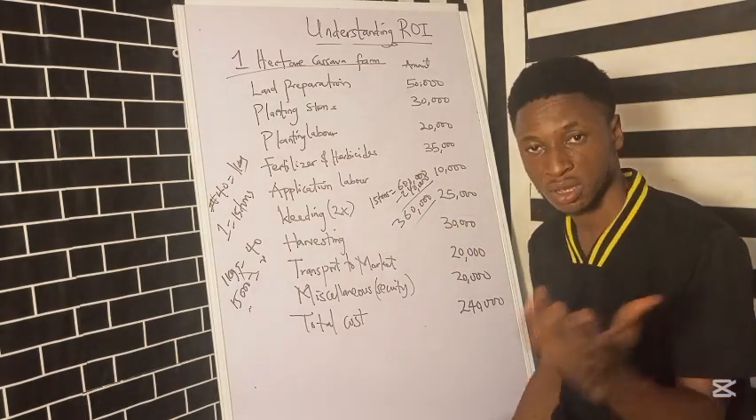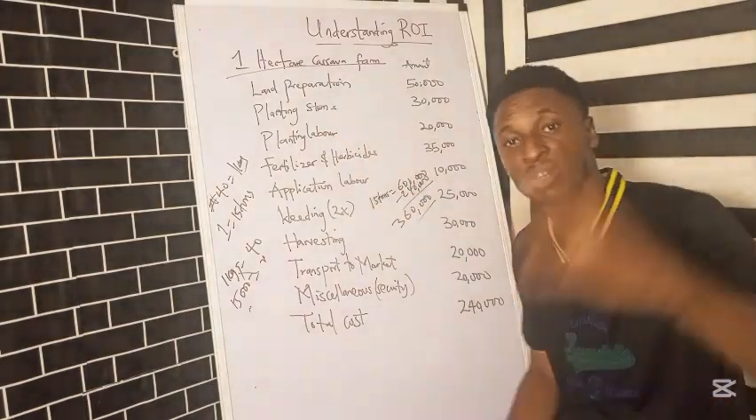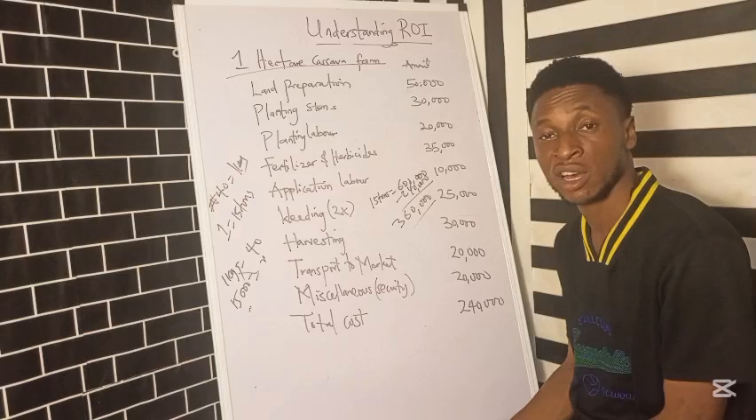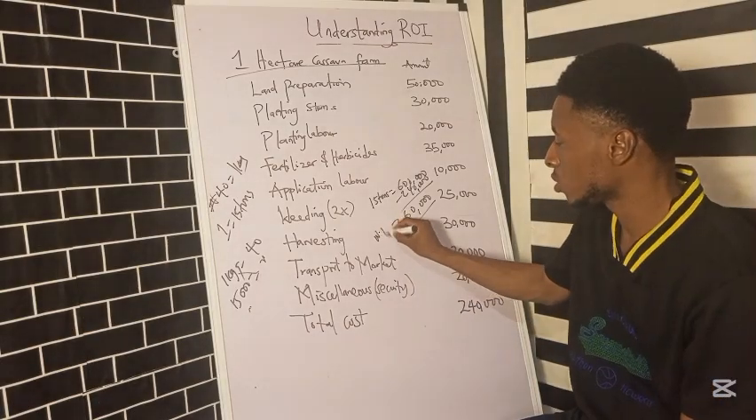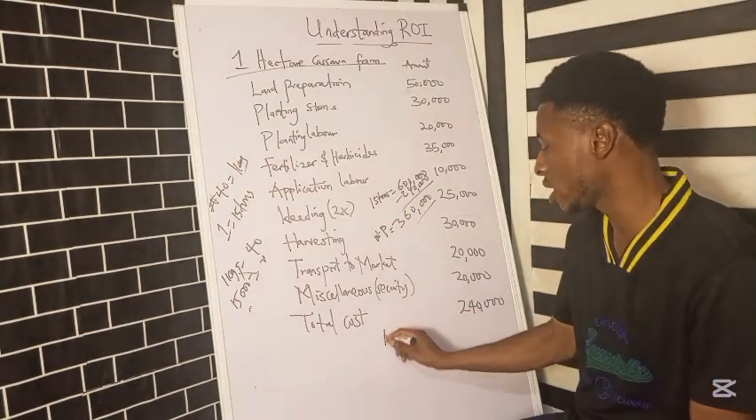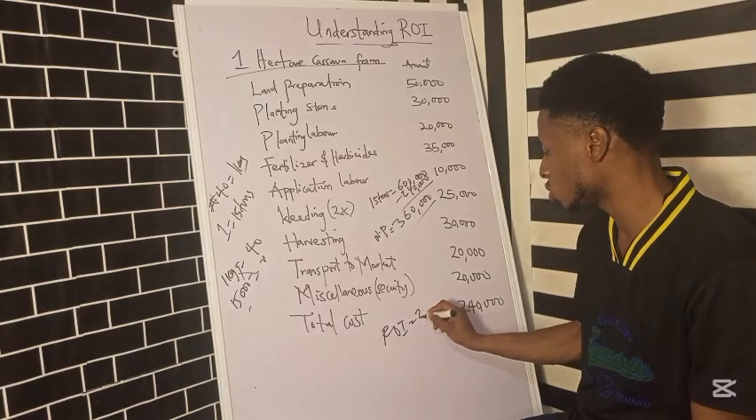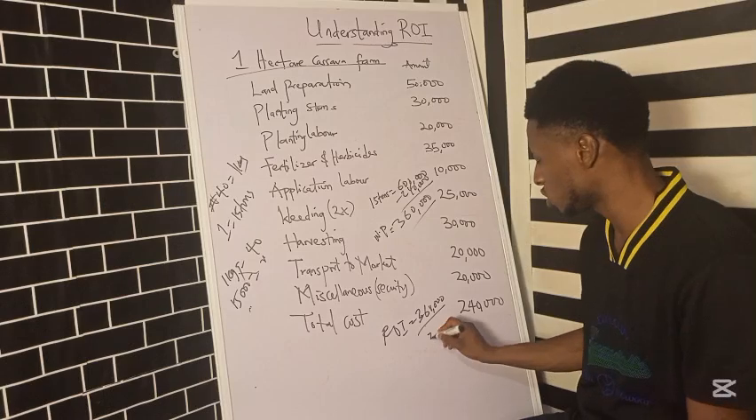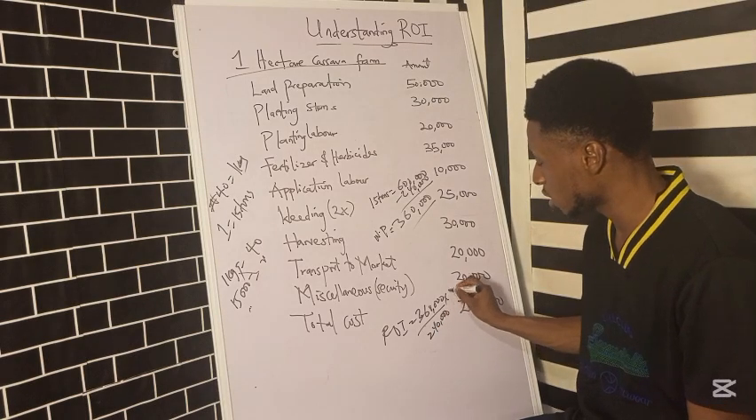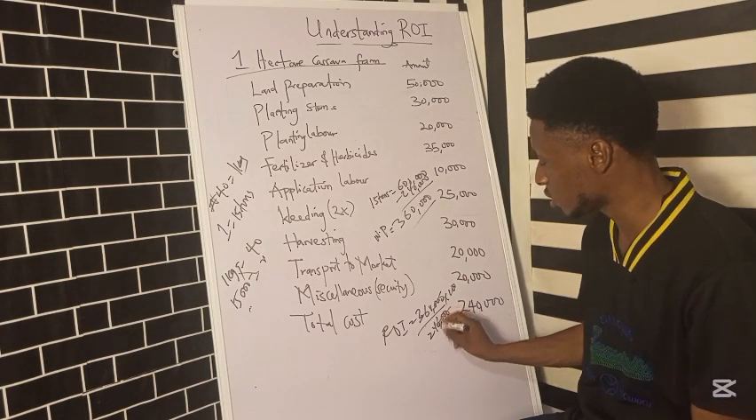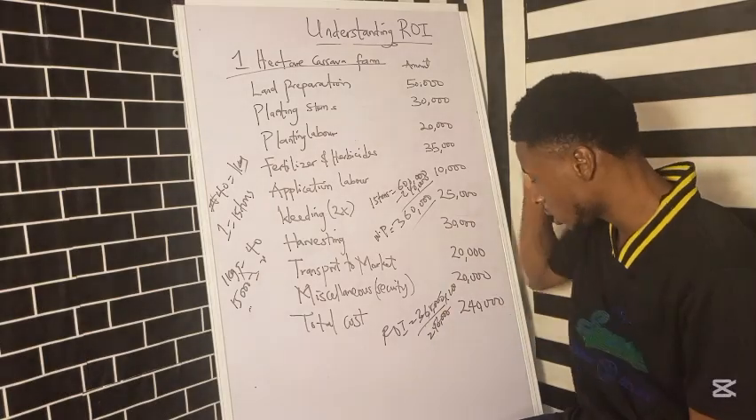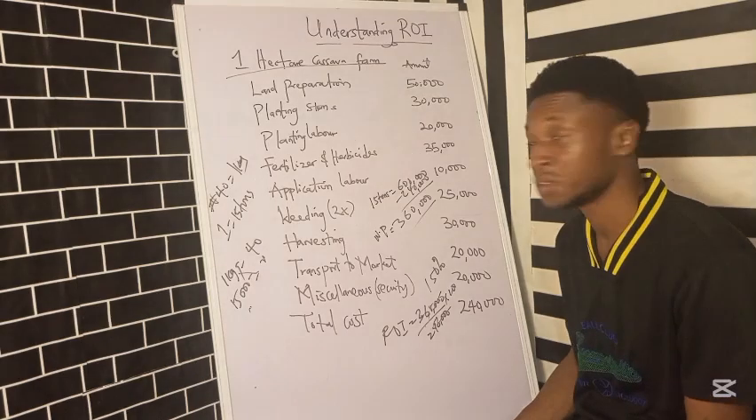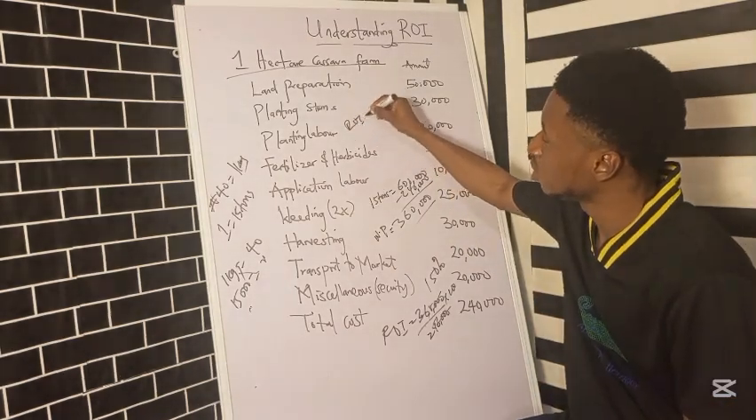So our net profit, imagining this on paper and assuming everything else being equal, is 360,000 naira. To get our ROI, it's going to be 360,000 naira over our cost, which is 240,000, times 100. That's going to give us 150%. So our ROI is 150%.